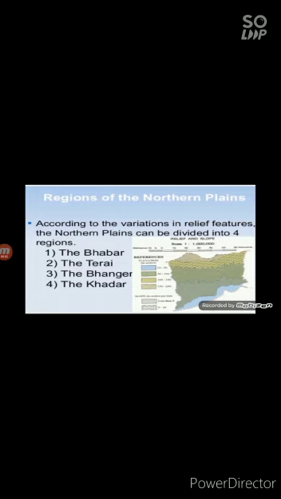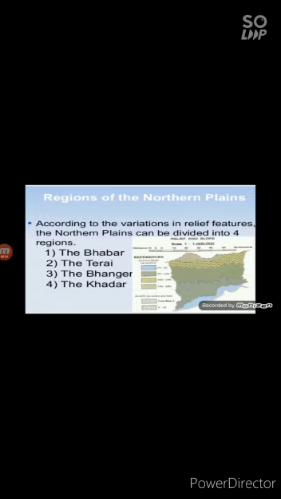Now children, we will see the relief features of northern plains. The northern plains are generally described as flat land with no variation in its relief. But this is not true, children. These vast plains also have diverse relief features.